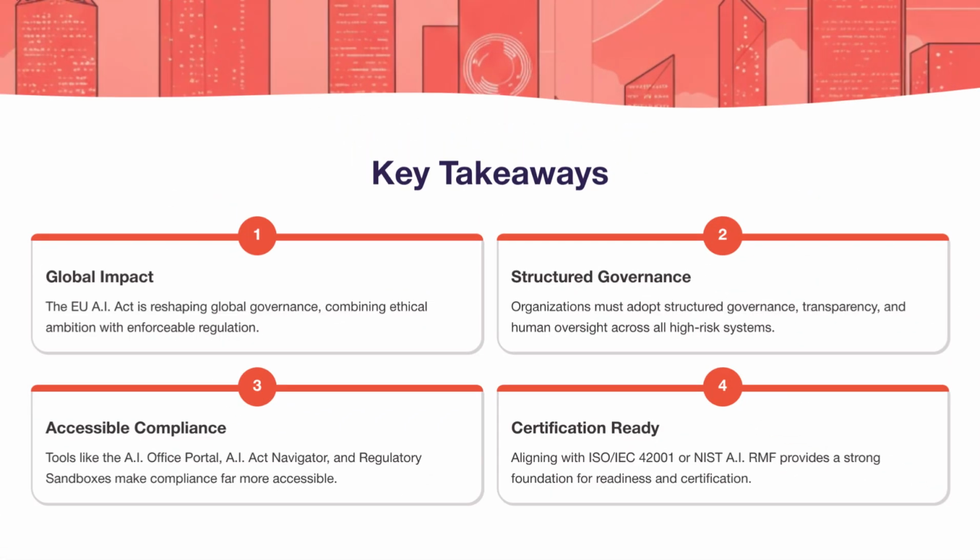The EU AI Act is reshaping global governance. It combines ethical ambition with enforceable regulation, requiring organizations to adopt structured governance, transparency, and human oversight. Tools like the AI Office Portal, AI Act Navigator, and regulatory sandboxes now make compliance far more accessible. For practitioners, aligning with ISO/IEC 42001 or NIST AI RMF provides a strong foundation for readiness and certification.